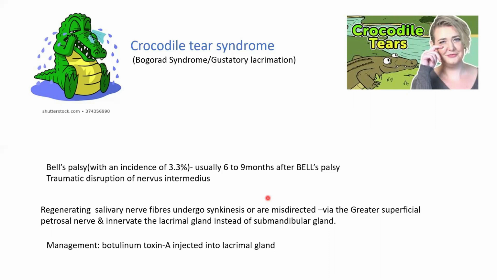Okay, the incidence is around 3.3% in patients suffering from Bell's palsy, and it is usually seen as a late complication around 6 to 9 months after Bell's palsy. So this is usually due to traumatic disruption of nervus intermedius. How to manage it? Botulinum toxin injection. If we inject it, it'll stop the conduction of nerve impulses in the aberrant fibers.